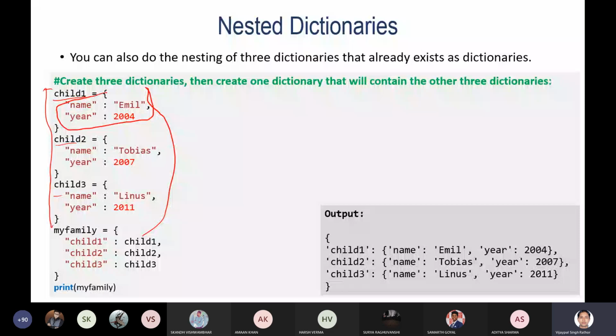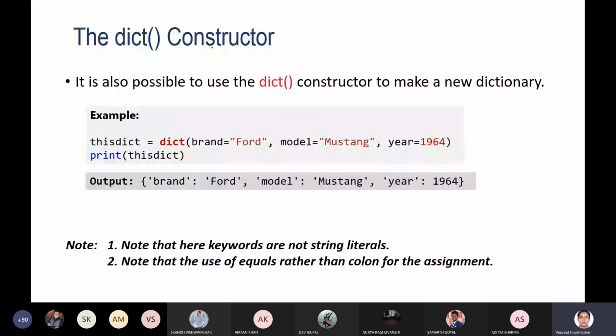So I've created the nesting of dictionary using the existing dictionary. Okay, now you can do that also. Now, the dict constructor. Some things you have already seen, and what is the meaning of this constructor, I think you will be clear about that next week.